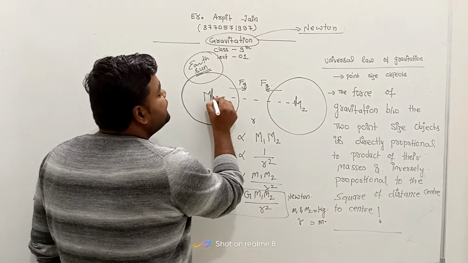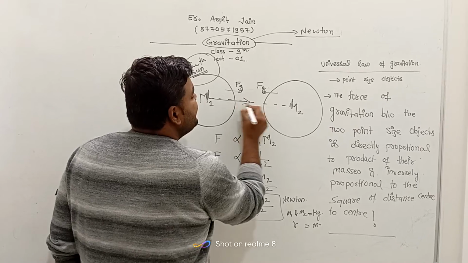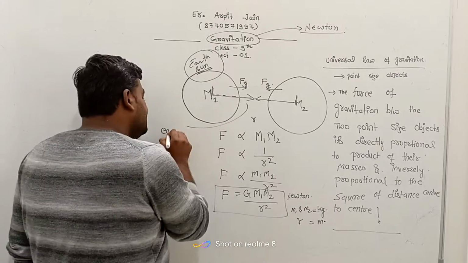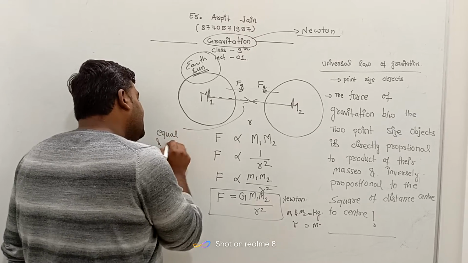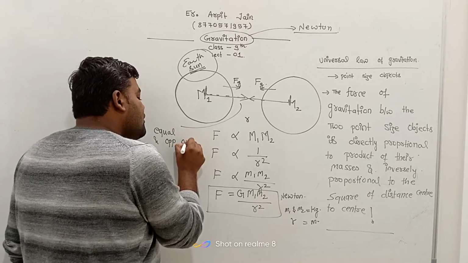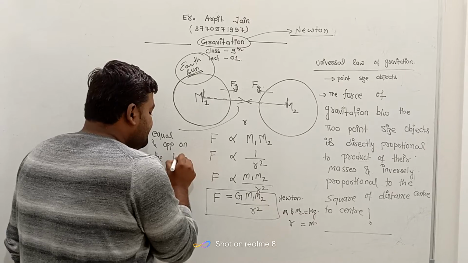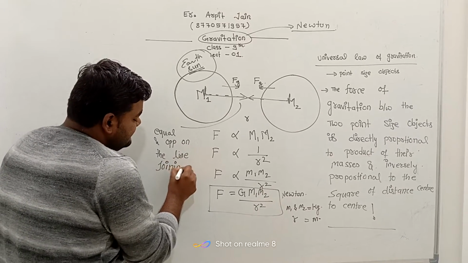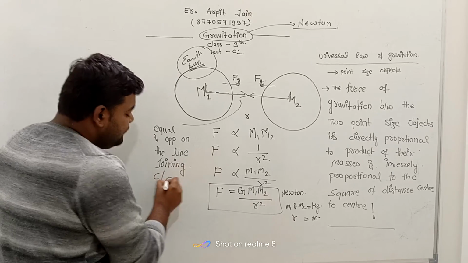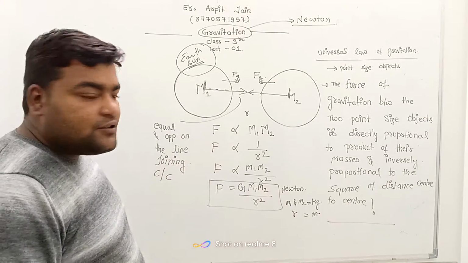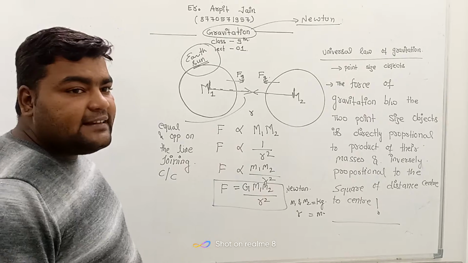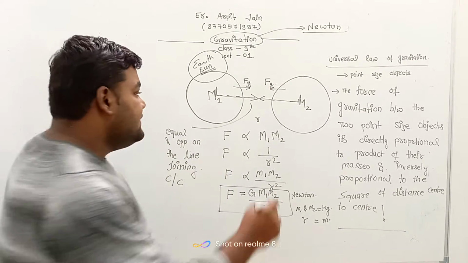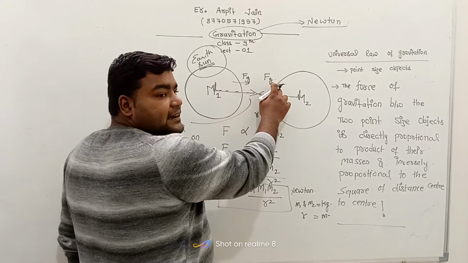So this is force of attraction, meaning the force is acting equal and opposite on the line joining center to center. So what will be the direction of force? It is acting over the line joining both these centers. So this force is equal and opposite.